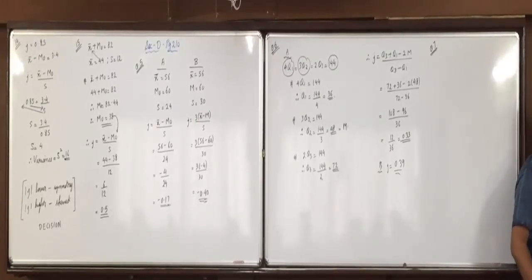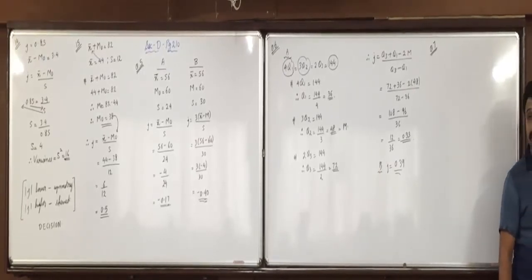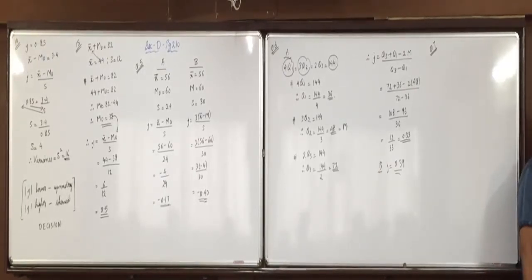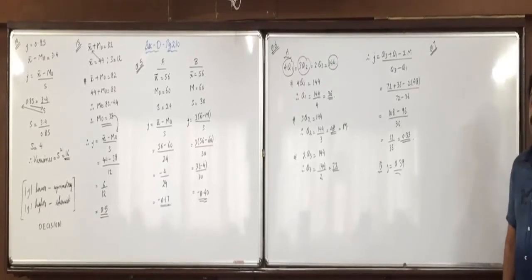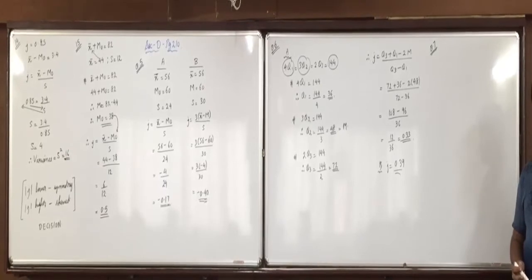Now look at question 7. Third quartile is at a distance of 12.8 from the median in a frequency distribution, and its first quartile is at a distance of 11.2 from the median. Raise your hand. What is 12.8 and what is 11.2?